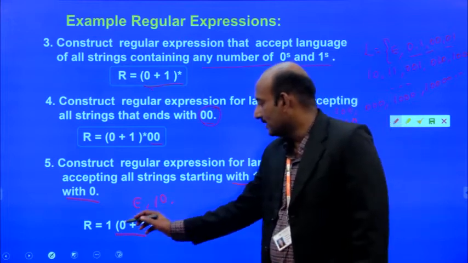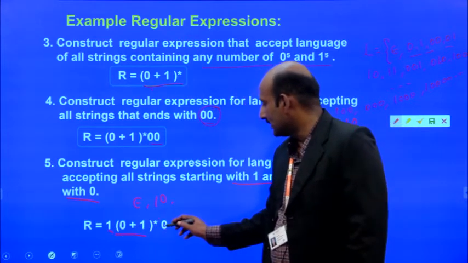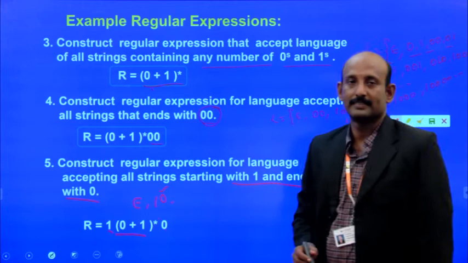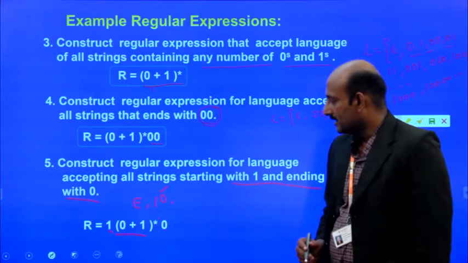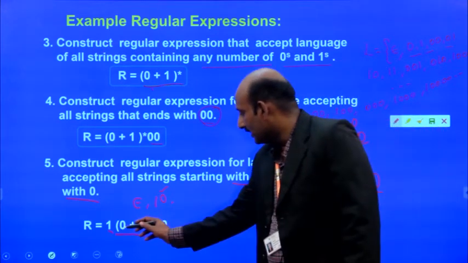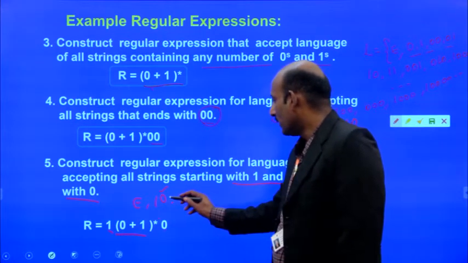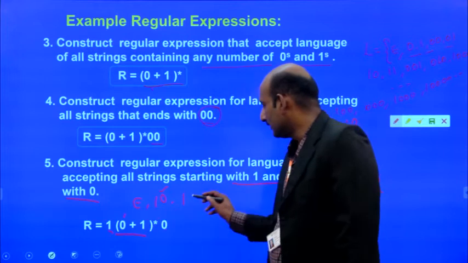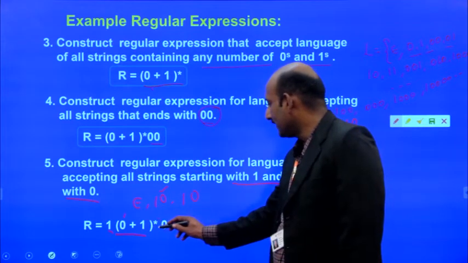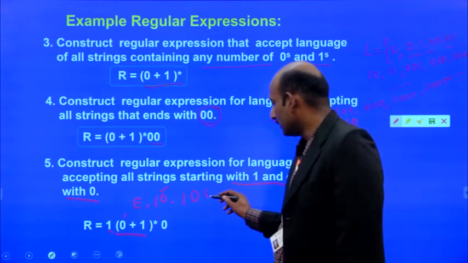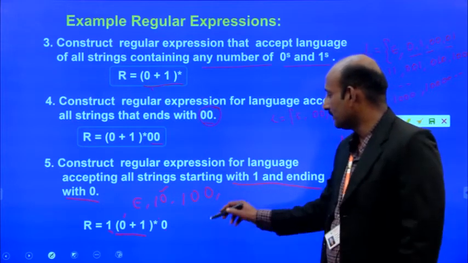If that is the case, then 1 followed by 0, that is the one I have written here. And next, 0 may also come. So we can take 1, this 0, and ending with another 0. This is also a possibility.